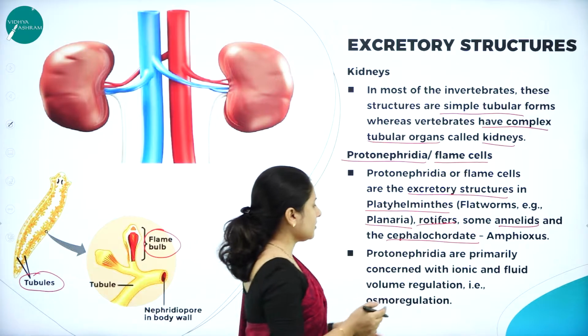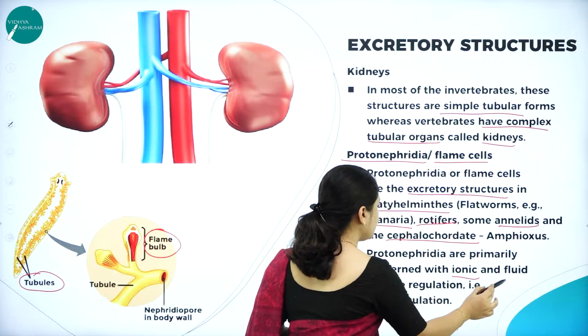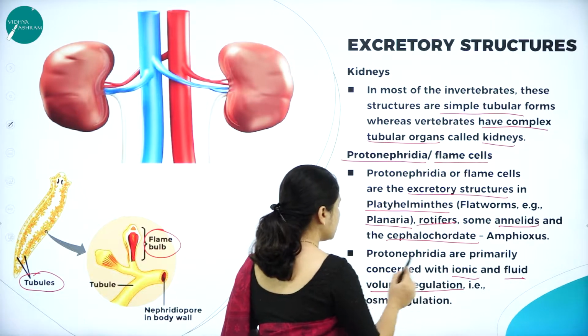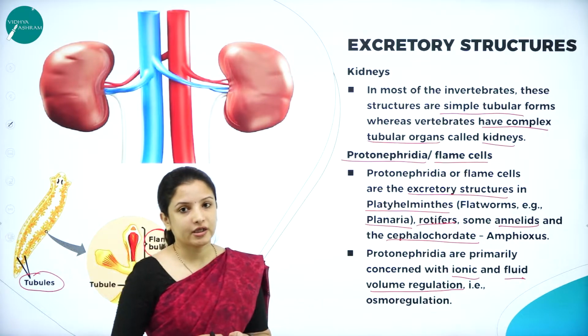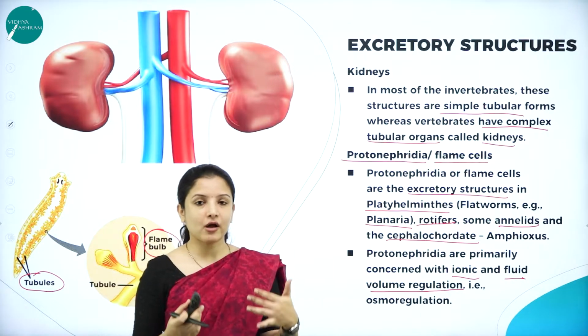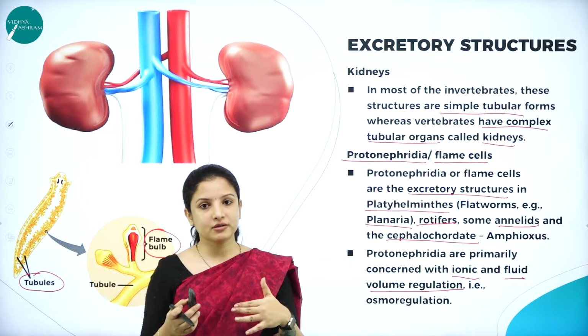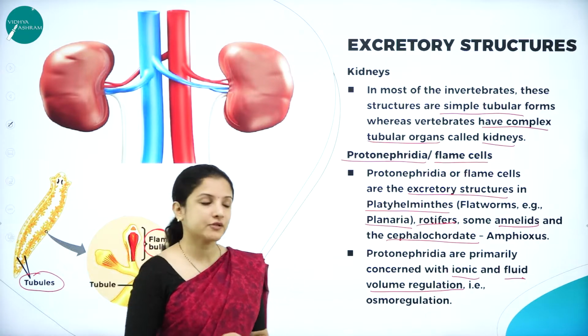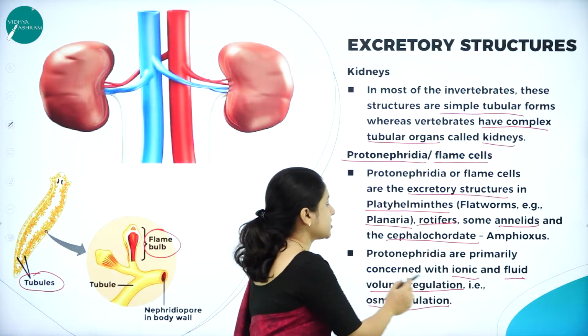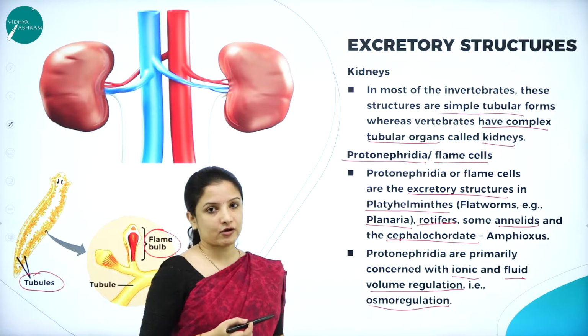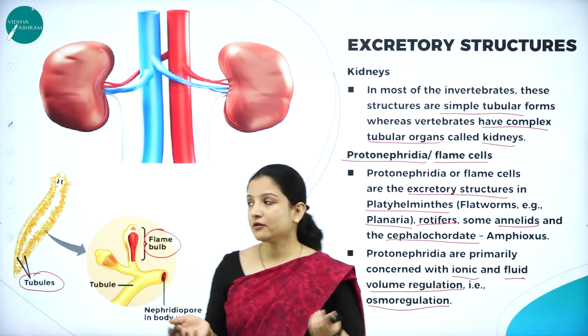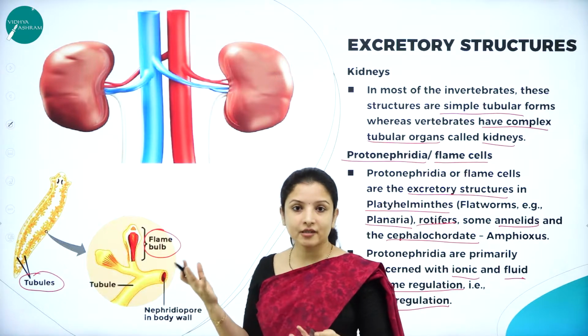And protonephridia are primarily concerned with ionic and fluid volume regulation, that is osmoregulation. Based on the fluid volume and the ion concentration, the excretion will occur. So this is about the protonephridia or the flame cells. And apart from that, we have the higher invertebrates.